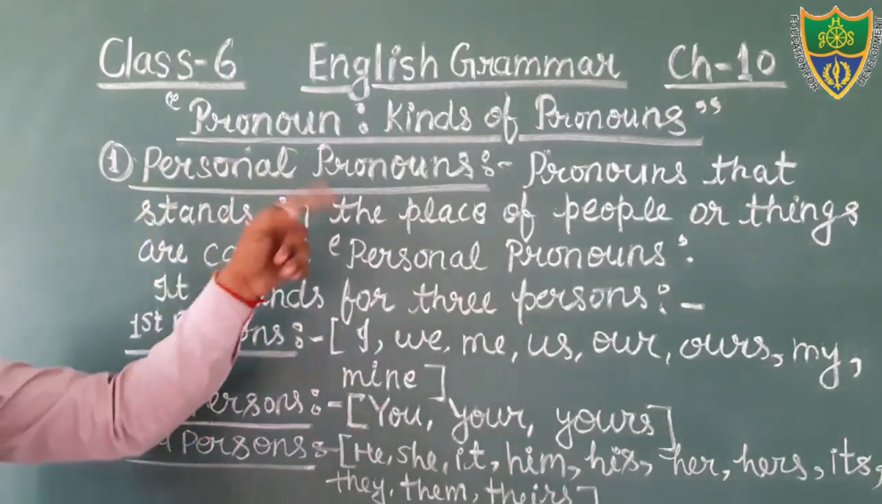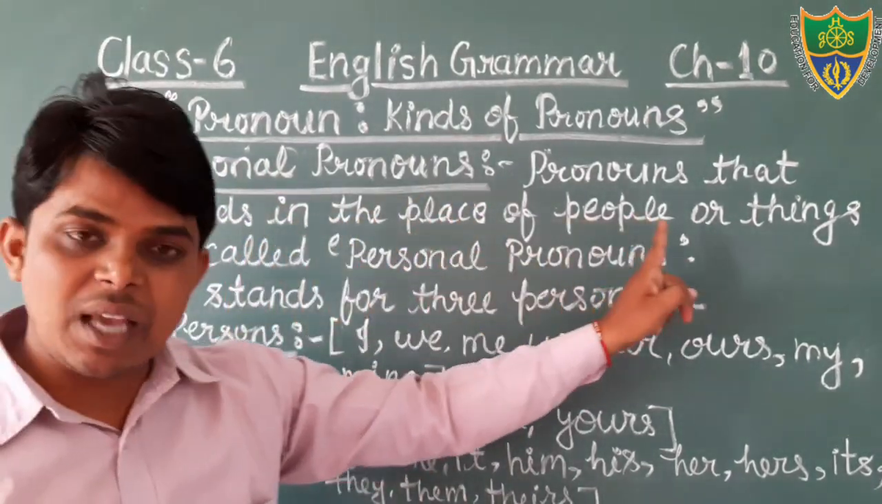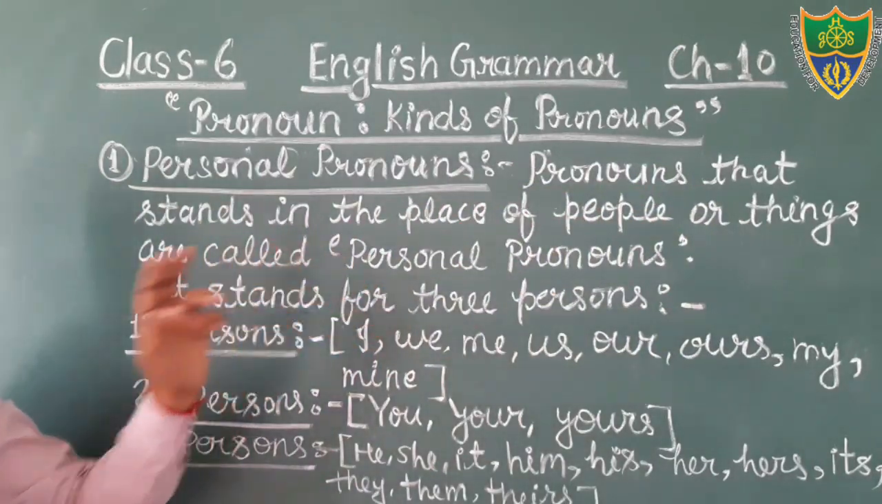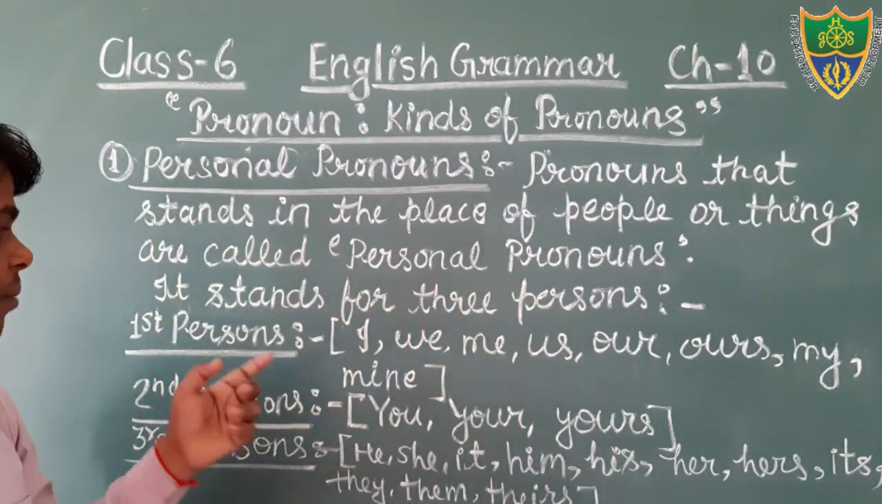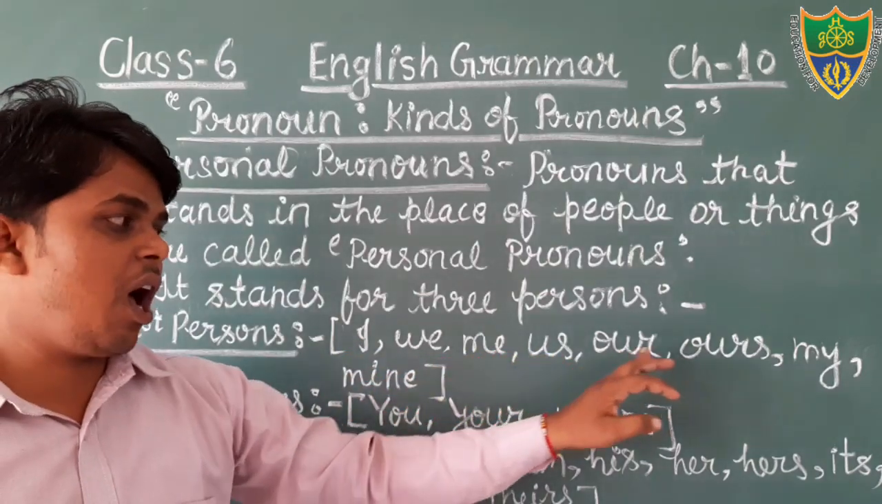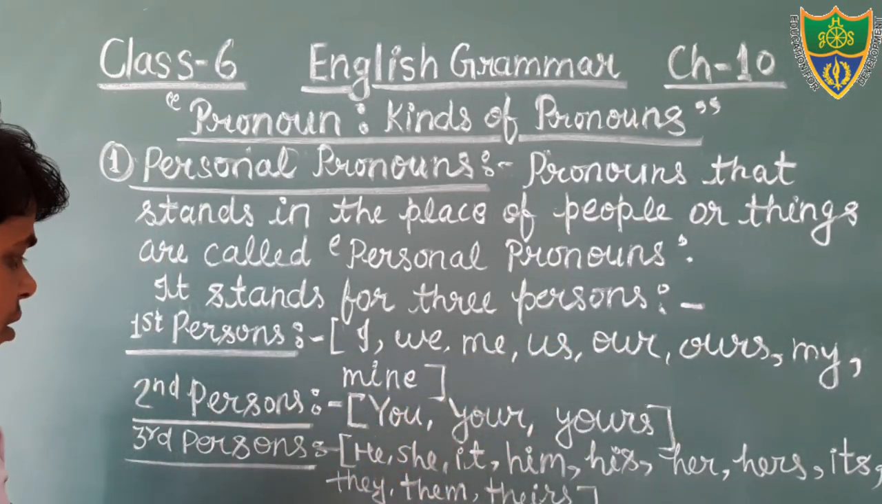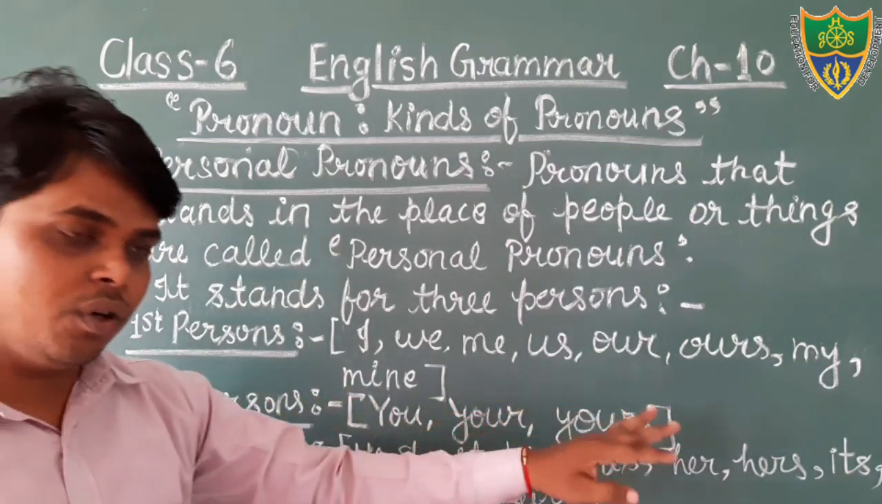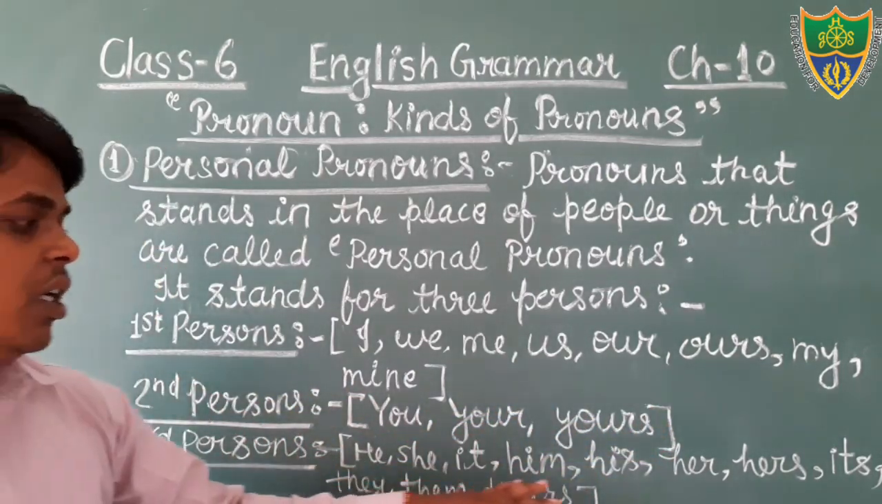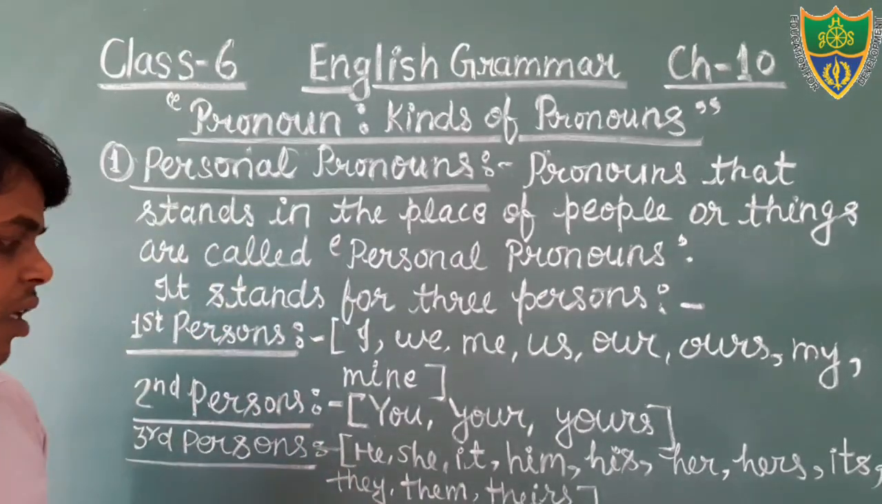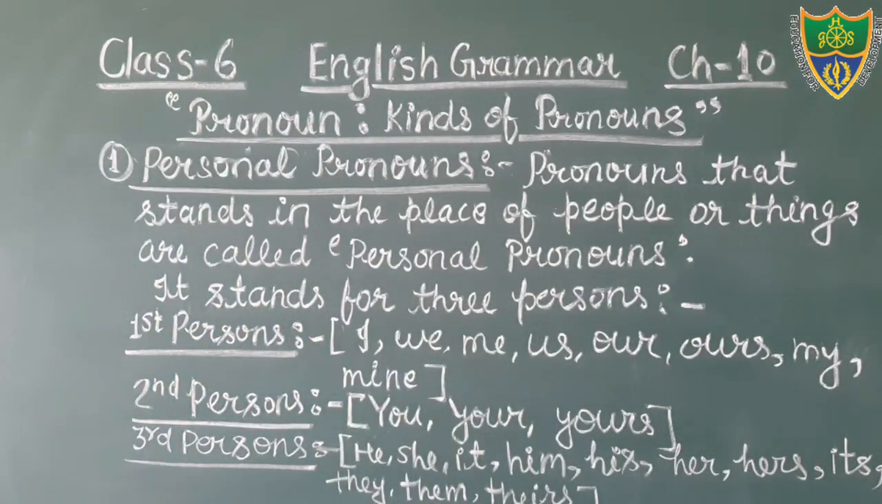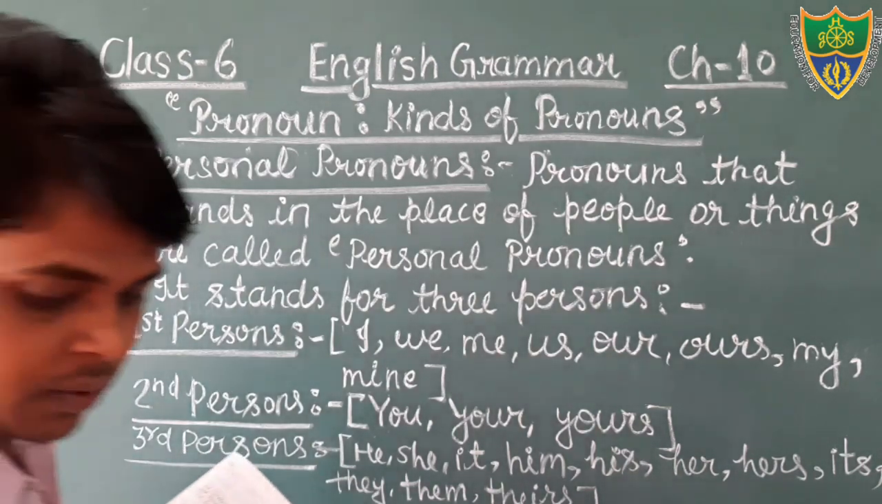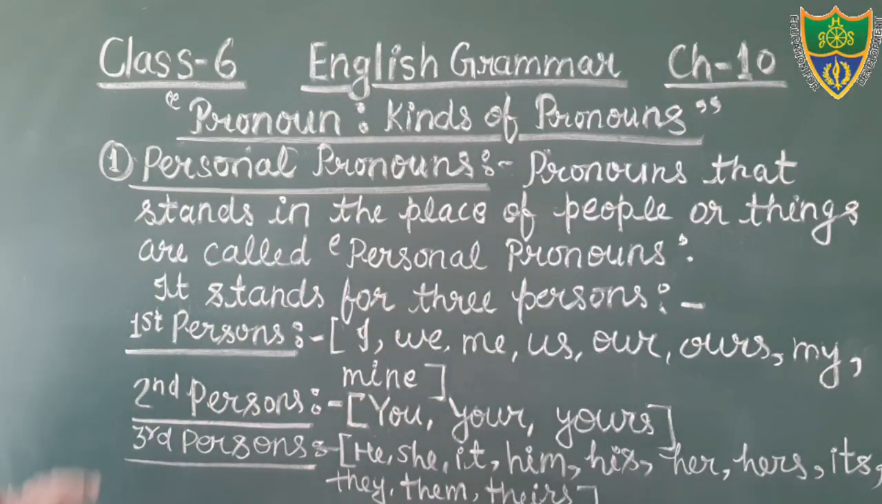You see, what is personal pronoun? Pronouns that stand in the place of people or things are called personal pronouns. It stands for the three persons: first person, I, we, me, us, our, ours, my, mine; second person, you, your, yours; and third person, he, she, it, him, his, her, its, they, them, theirs. Okay, students, you write it in your notebook. And after completing it, just write down the examples. Yes, students, I am going to erase it.